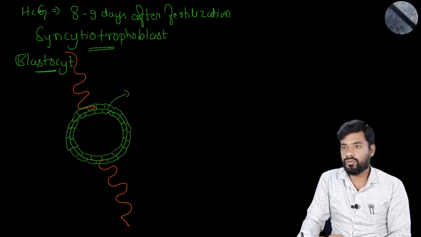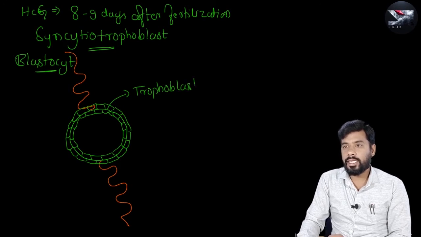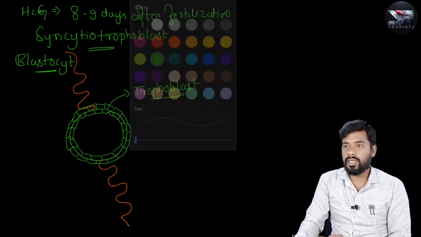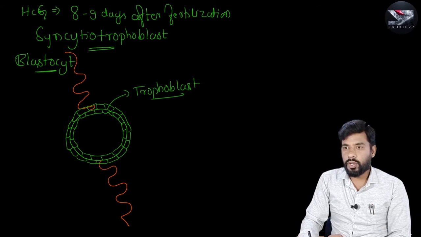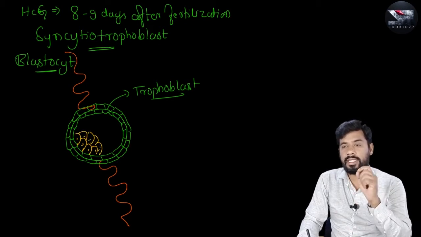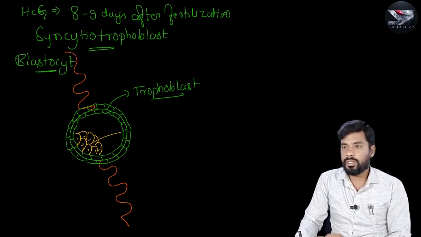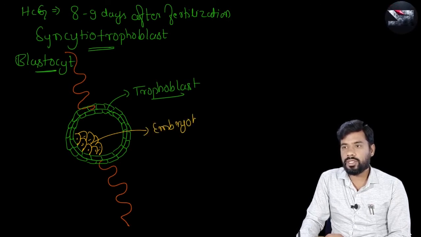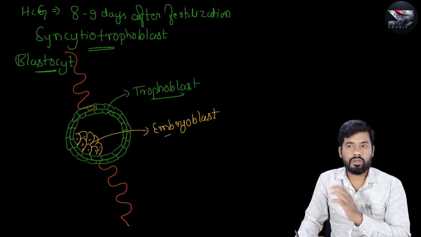It is the trophoblast layer or trophoblast cells. And inner to the trophoblast, you can see embryonal cells or embryoblast cells. So these cells are not continuous, found at one side of the embryo, and are called embryoblast. This embryoblast only gives rise to the entire embryo, not trophoblast.